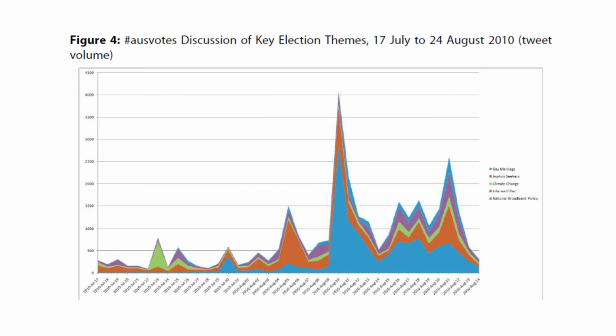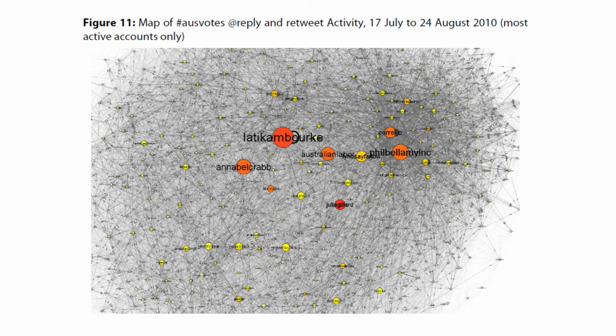It was about the major issues prevalent in Twitter at that time, as well as the influence of journalists and politicians, how many times they were retweeted, for example, and as you can see here, the network of replies and retweets as a result of the OzPoll hashtag.